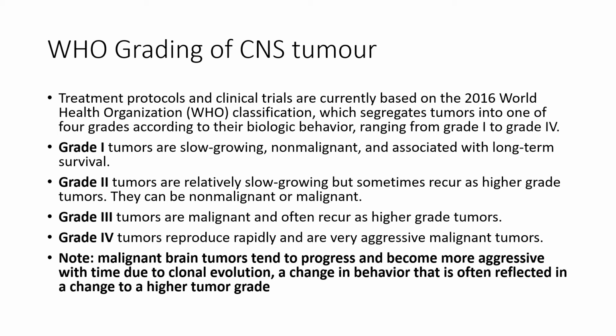Grade 3 tumors are malignant and often recur as higher-grade tumors. Grade 4 tumors reproduce rapidly and are very aggressive malignant tumors. Malignant brain tumors tend to progress and become more aggressive with time. For example, grade 3 tumors can develop and progress to grade 4 tumors.